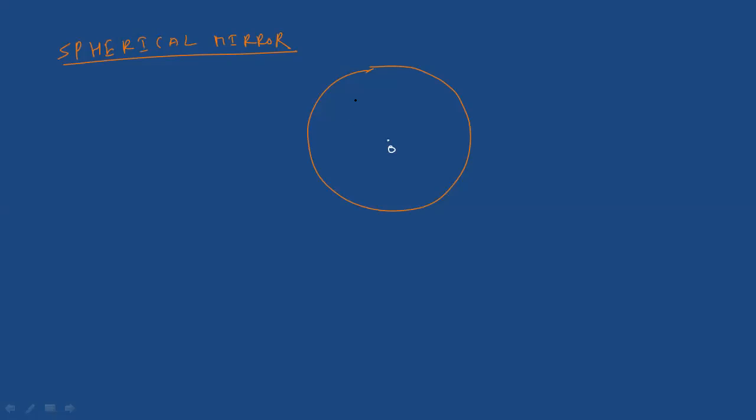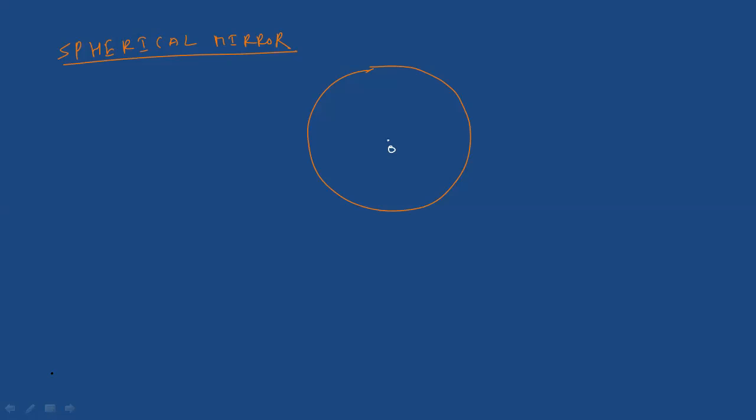Okay. So next, first the definition of spherical mirror. Write down: a mirror whose reflecting surface is curved.